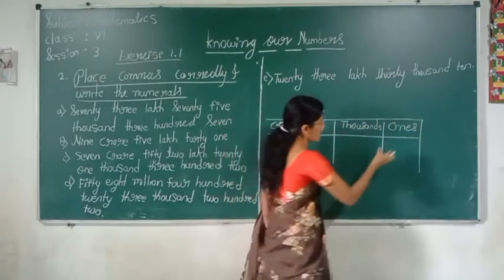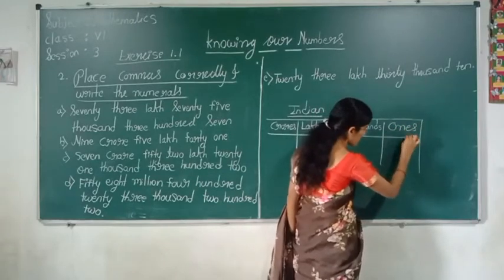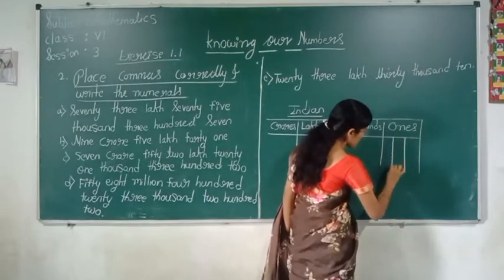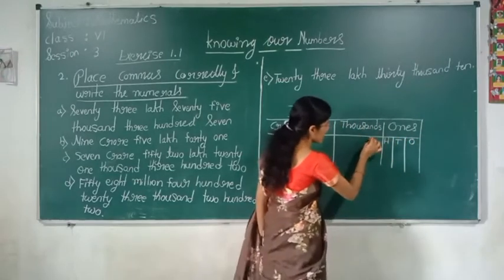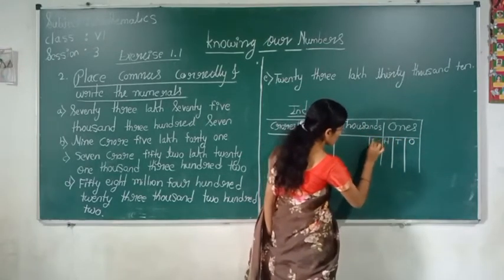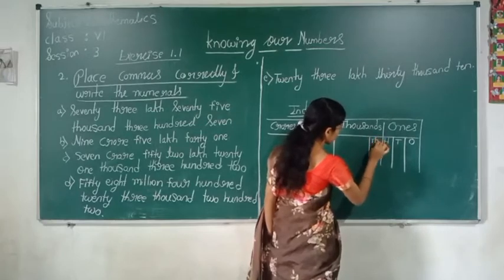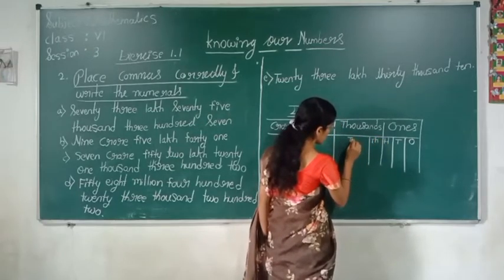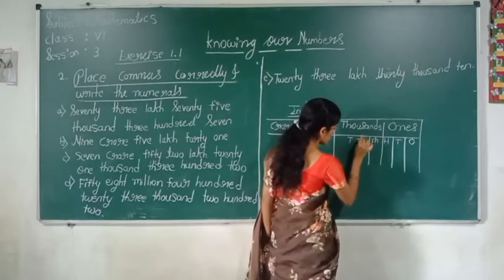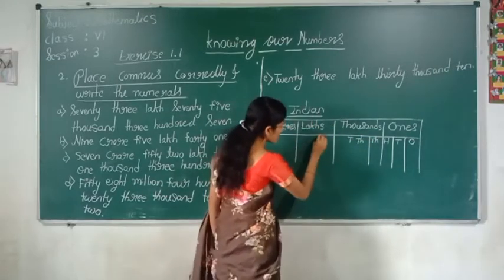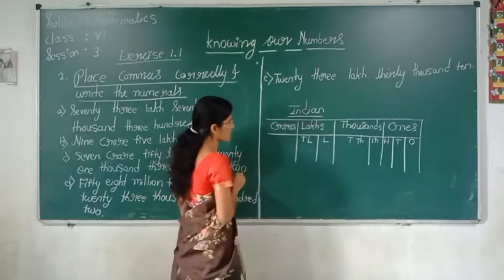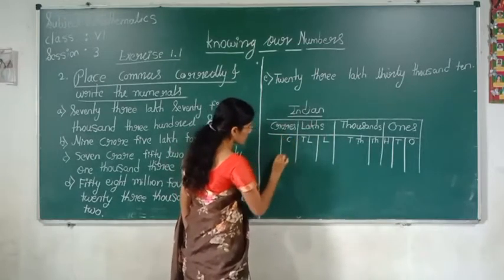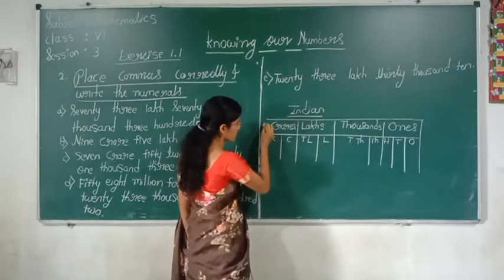Again we saw that one period is divided into three places, that is ones, tens, hundreds; in thousands, thousand, 10,000; in lakhs, lakh, 10 lakh; and in crores, crore, 10 crore.